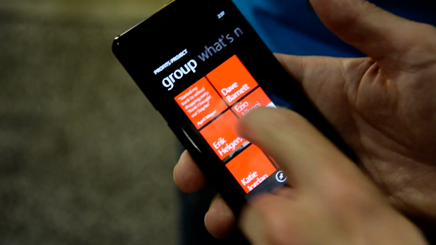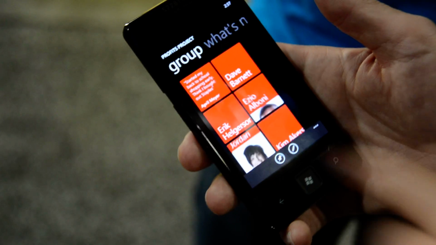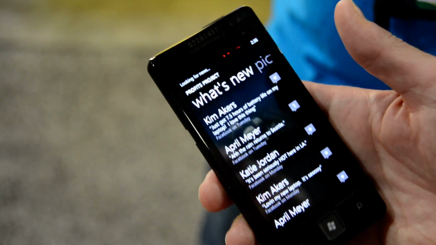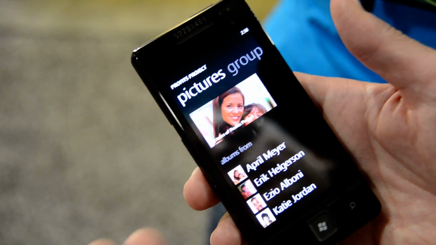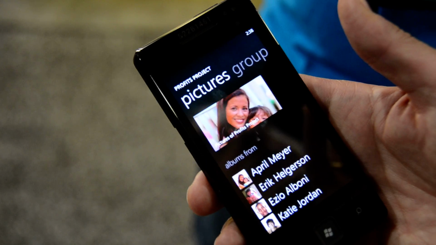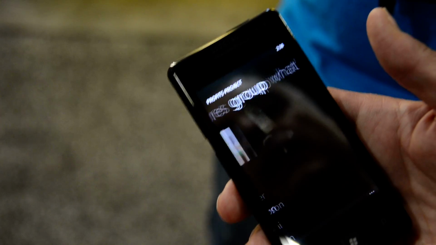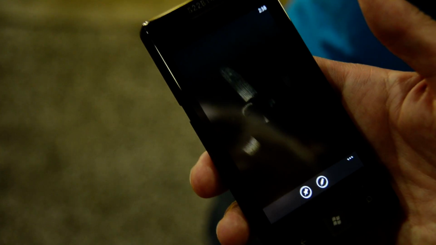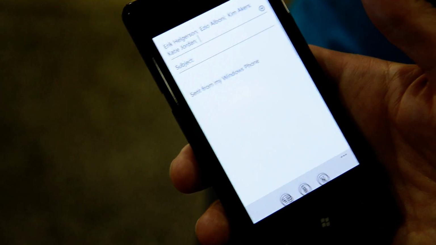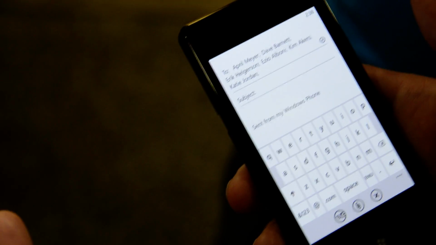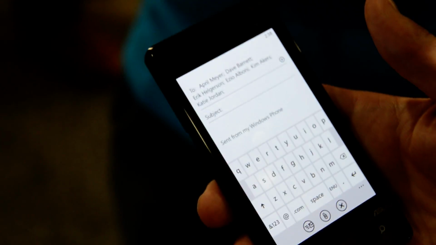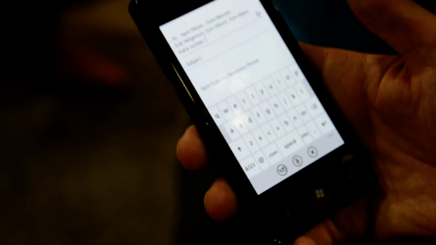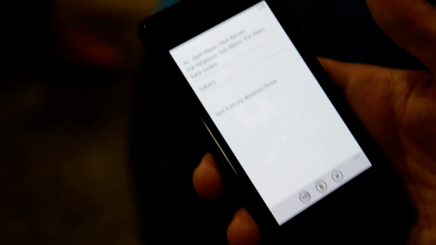And that way I can have access to them, I can see what their status updates are, I can swipe and then see also now what's new for only them, not for all my list of people. I can see all the photos that they have been posting specifically on Facebook, LinkedIn or Twitter, etc. And then something that I can do is that with just one tap, I can choose from which account. I can say, for example, send an email asking for a status update to all the people in the group without me having to enter the email for every single one of them. It's really good for working, because it's going to save me some time. But it's also good for partying as well.